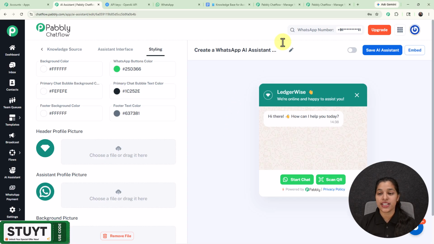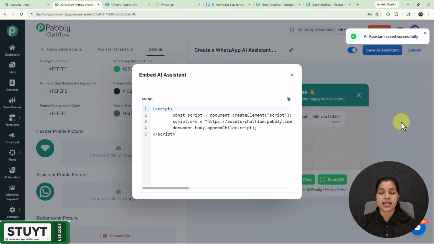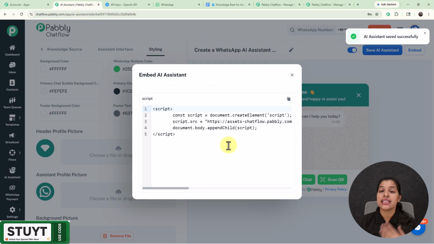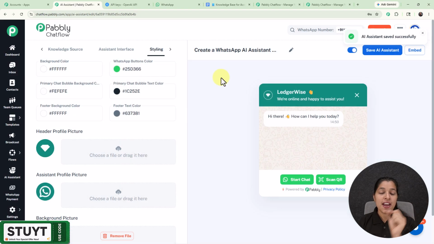And now for activating it, you have to enable this toggle, and for saving it, we simply have to click over the save AI assistant. And now if you wish to embed this AI assistant to your website, then you just have to click over this embed button, and right here we are getting the script code which you can paste over your website, and this AI assistant will be embedded to your website or your business. So this is the simple process for embedding this AI assistant to your business.